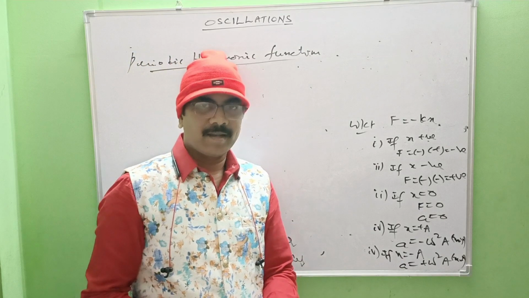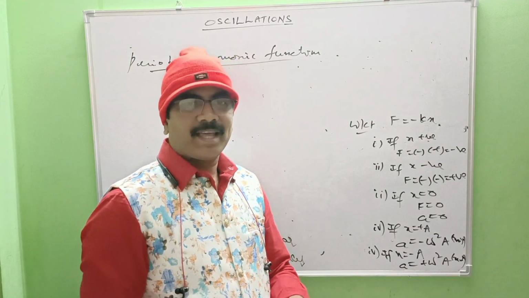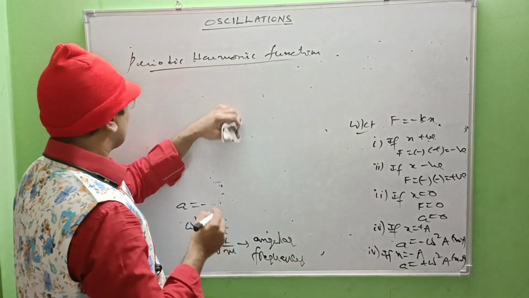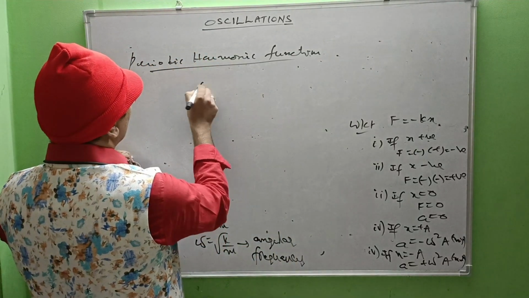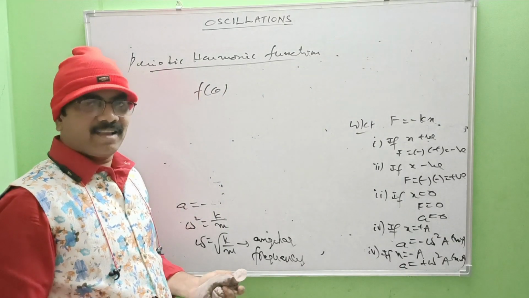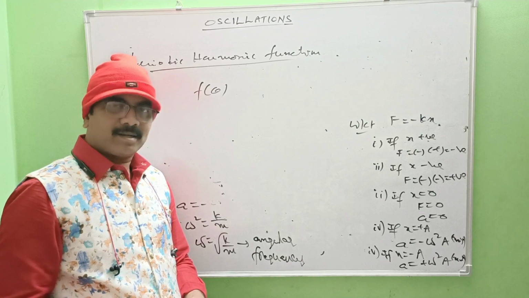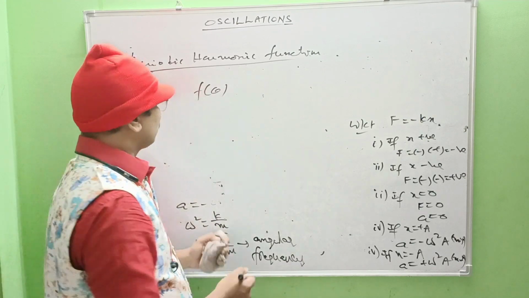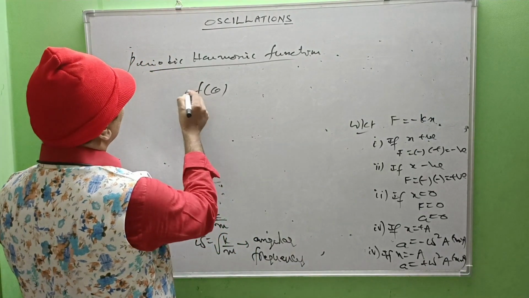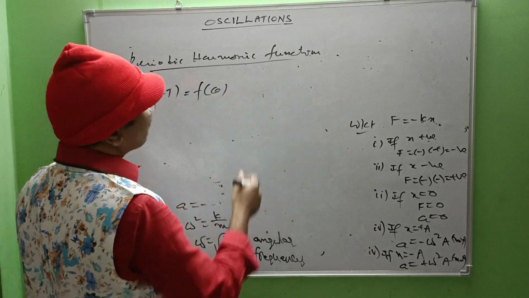If any function repeats itself at regular intervals, then it is said to be a periodic function. Suppose f of theta is a mathematical function. If it repeats at each equal time interval, then f of theta plus T becomes equal to f of theta.